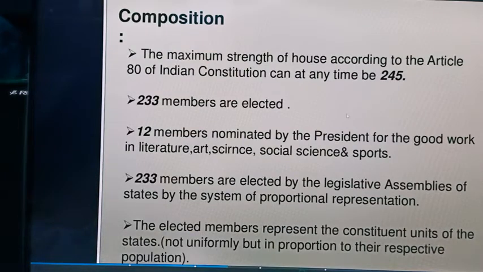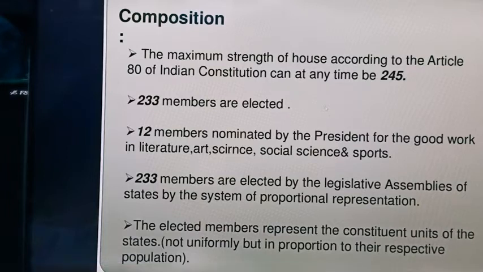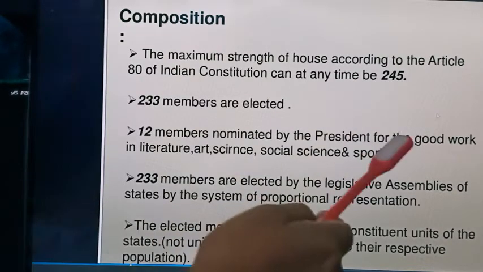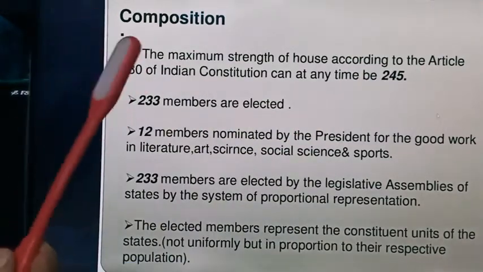According to the strength or the composition, the maximum can be 245. According to Article 80, this is the maximum number it can have.